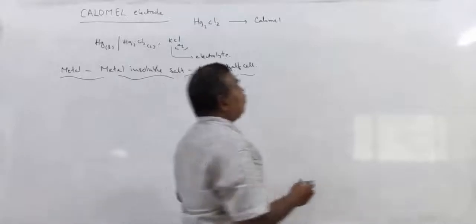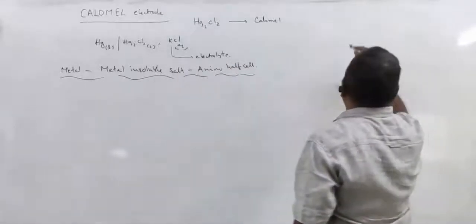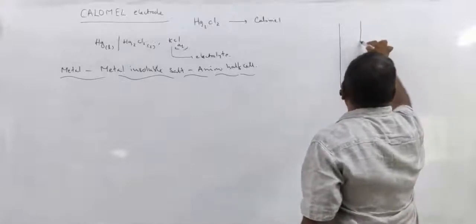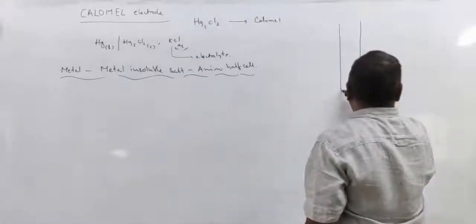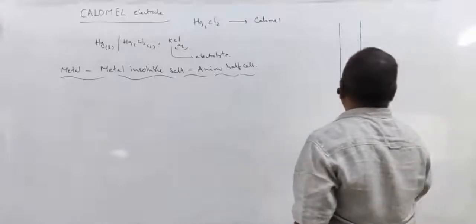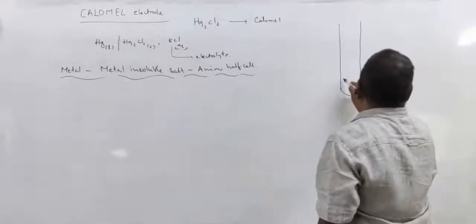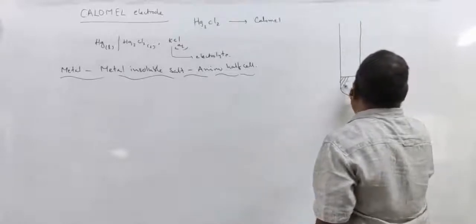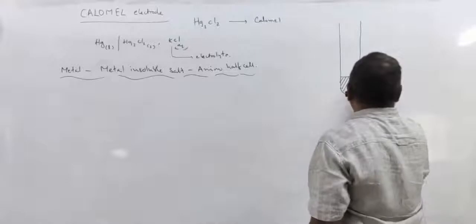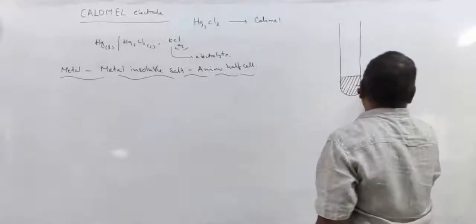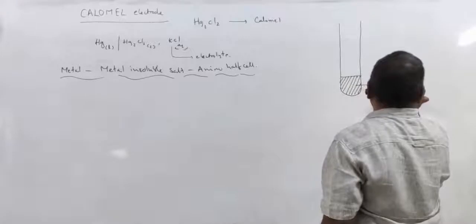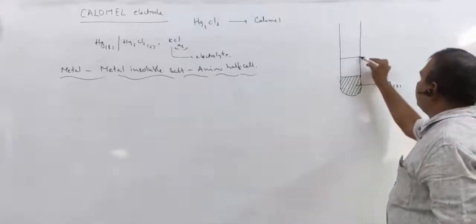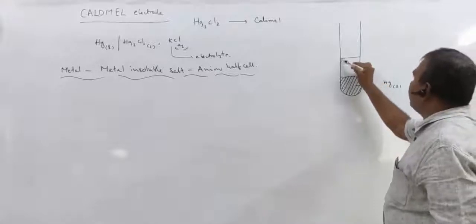See, the simple construction of the calomel electrode consists of a glass tube. Mercury is placed at the bottom, and it is covered with Hg2Cl2 salt.